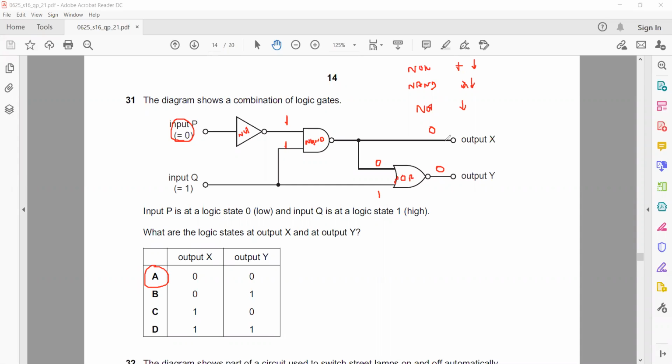The action of the logic gate in the circuit.